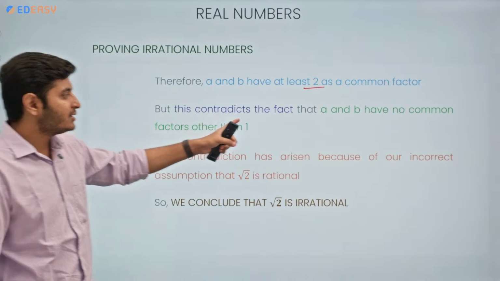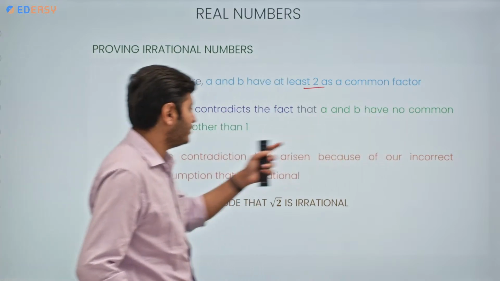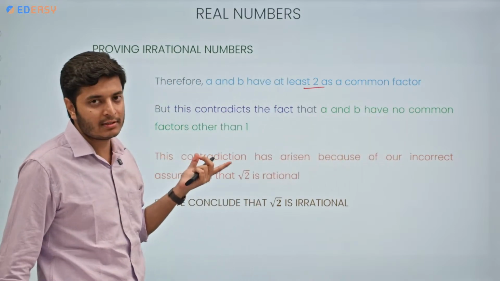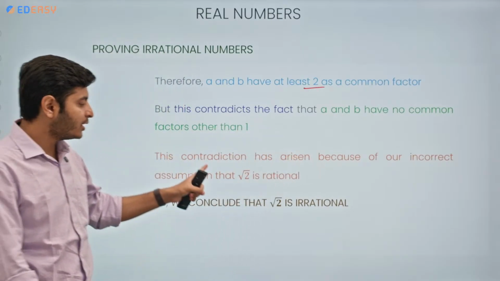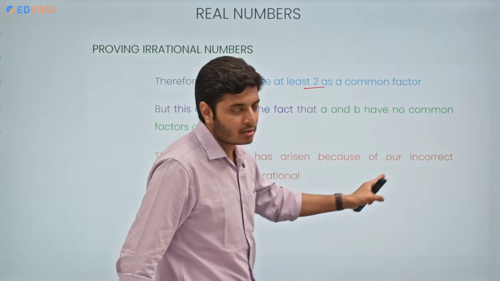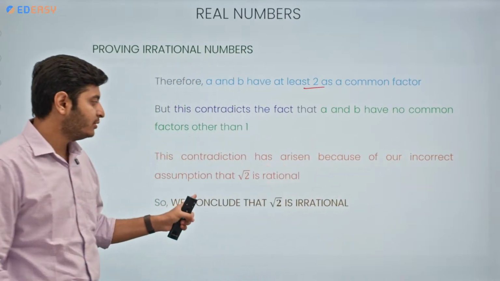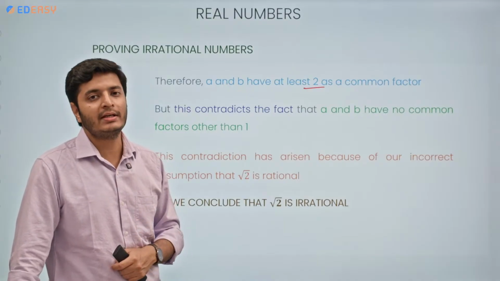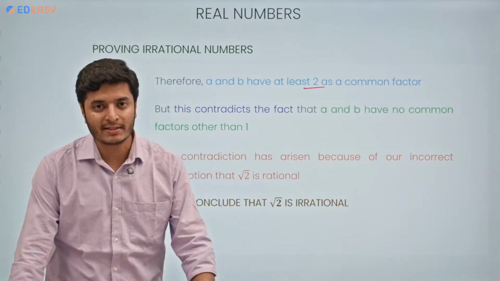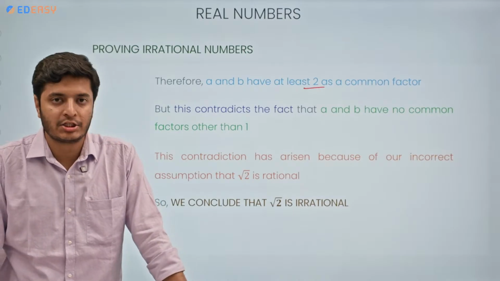So this contradicts the fact that a and b have no common factors other than 1, that they are co-primes. This contradiction has arisen because of our incorrect assumption that root 2 is rational.